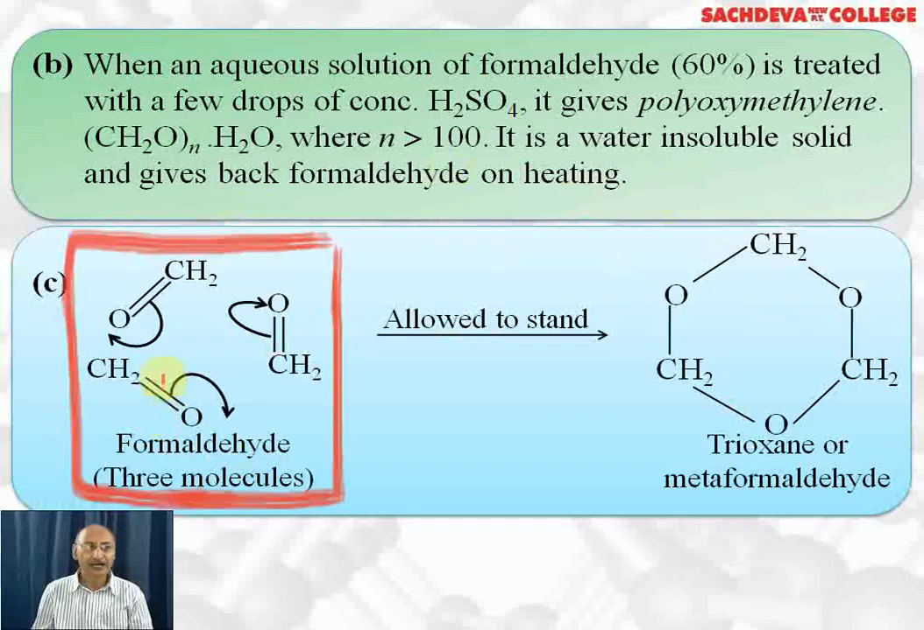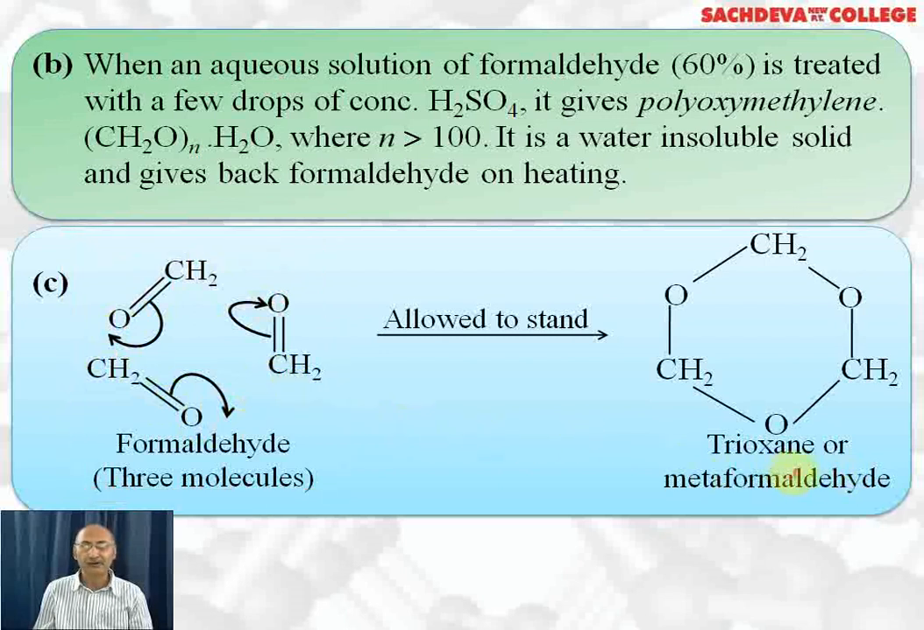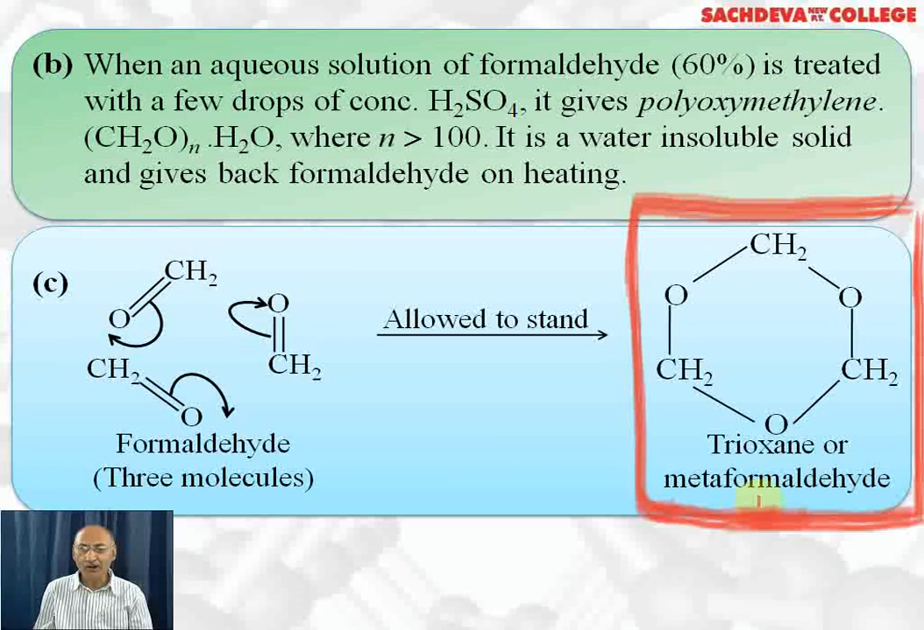3 moles of formaldehyde undergo a condensation reaction. This double bond changes to a single bond and it forms a new bond with another carbon. Here also the double bond changes to a single bond, and it forms a new bond with this carbon. Here too the double bond changes to a single bond and it forms a new bond with this carbon. Oxygen becomes negative and carbon becomes positive. After forming the bonds, we get trioxane or metaformaldehyde, which is the cyclic trimer of formaldehyde.